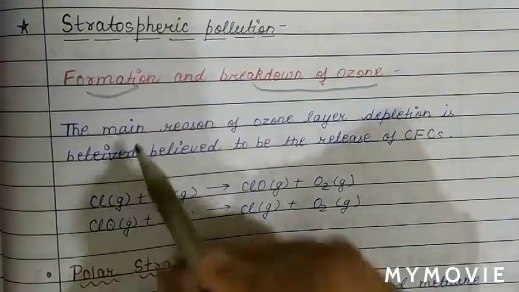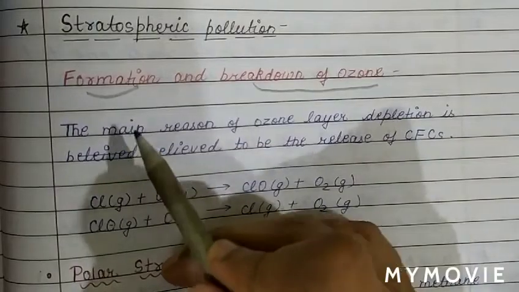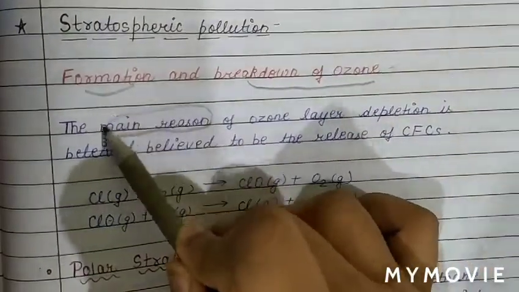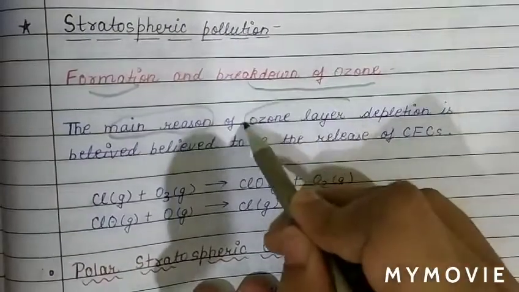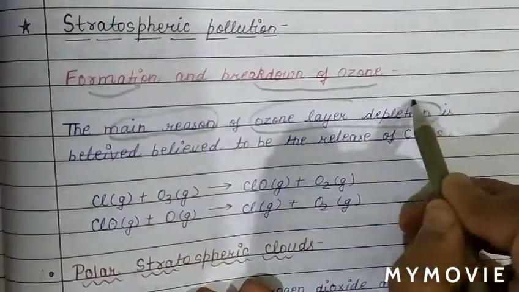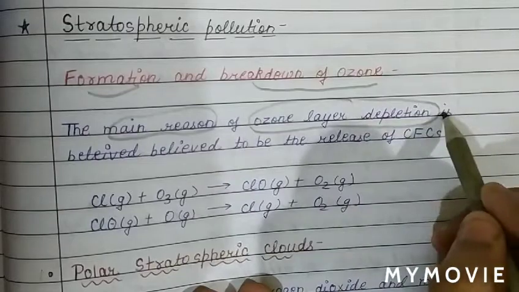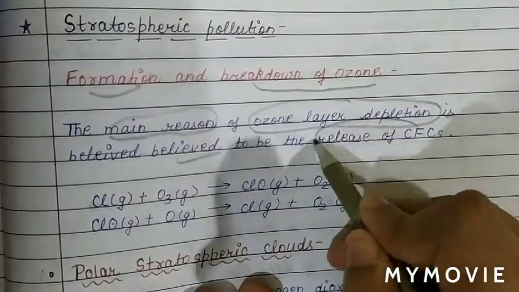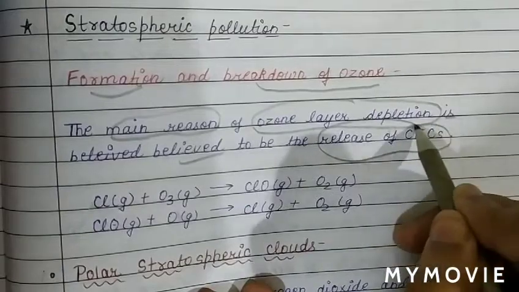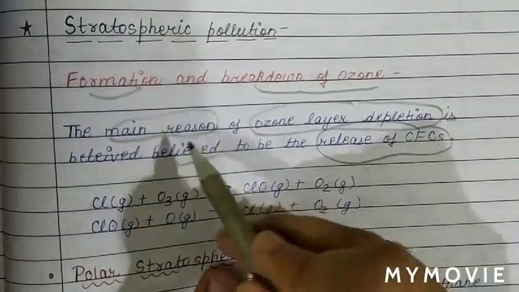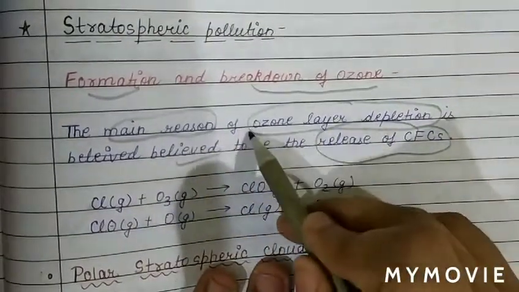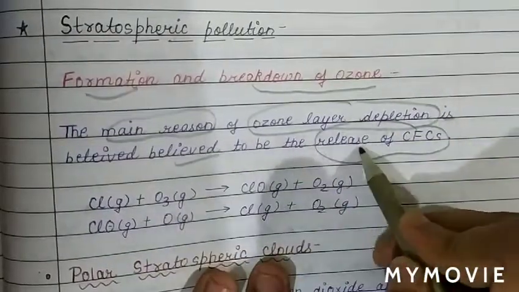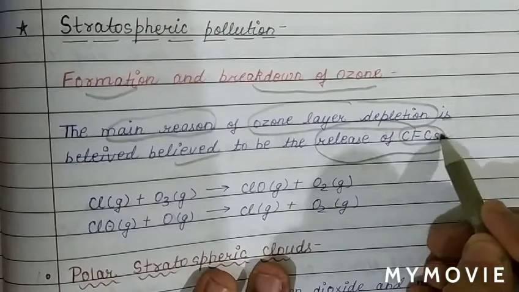See, as we know, the main reason of ozone layer depletion is believed to be the release of chlorofluorocarbon gases, CFC gases.